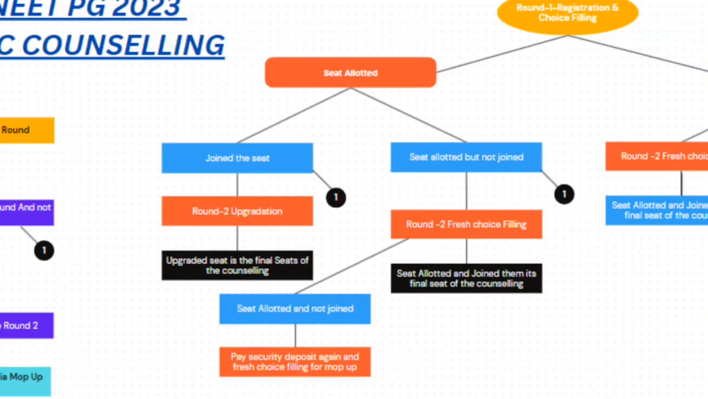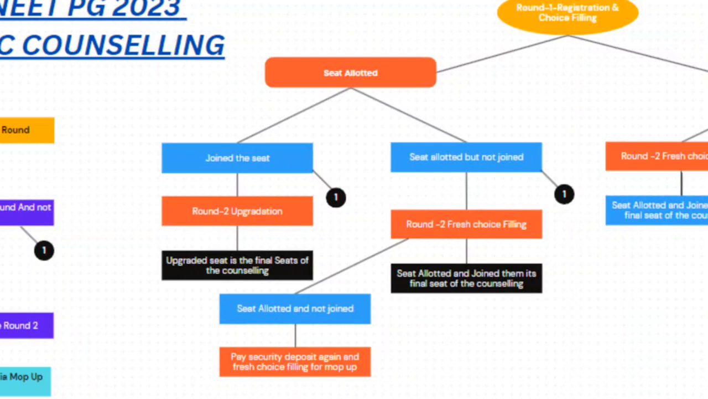Your seat got upgraded. Okay. Then that's the last. So everything that you see in the black patch or black box, that's the end of the counseling. So round 2 seat upgraded, so that's your last seat. Okay, you can't go further with any state round. This year there might be changes in the rules, but we have to wait for the counseling schedule and the brochure to get published for clarification about the rules.